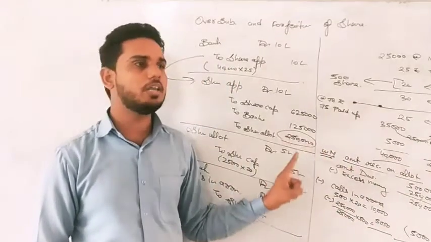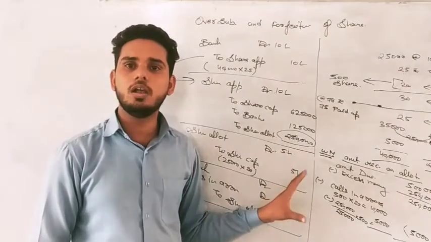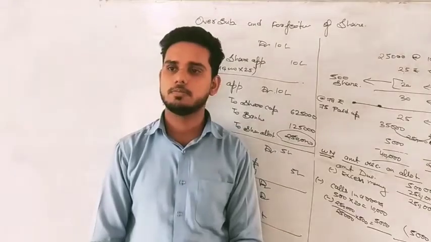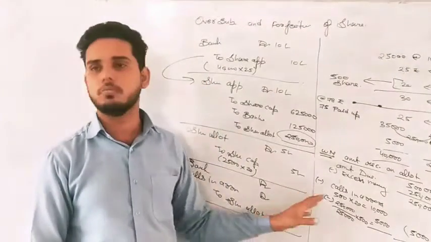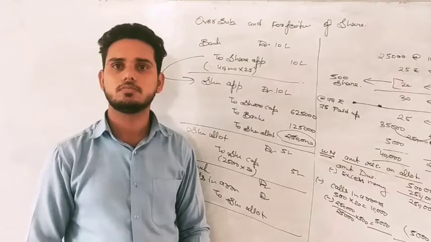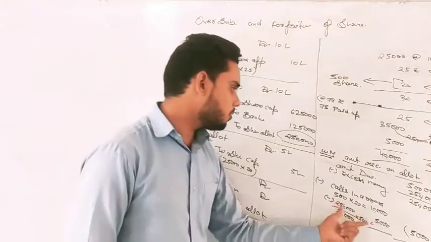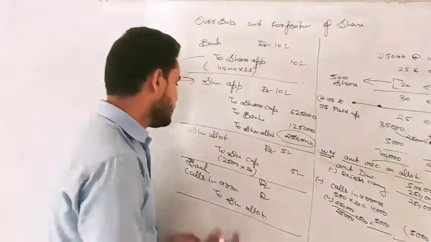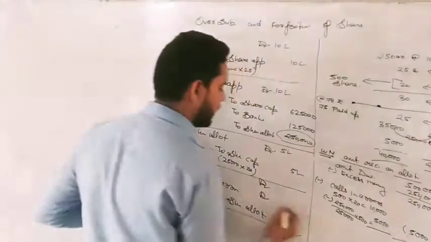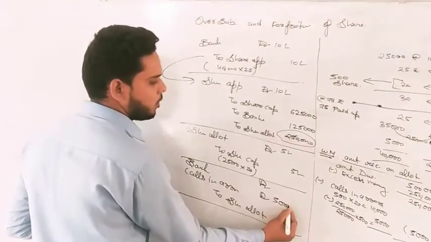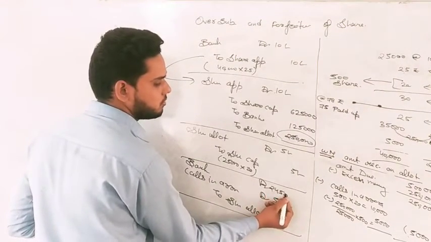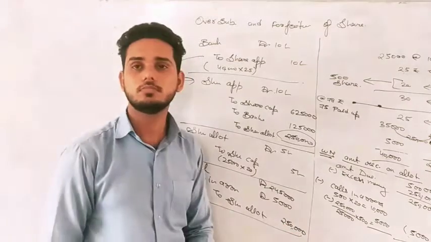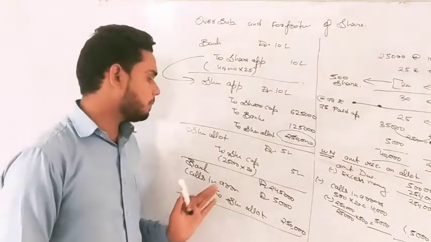This is the only thing that you need to learn for the forfeiture of those shares which were oversubscribed, because there is nothing new other than this. If you got what the calls in arrear is now, then other things are easy, right? Okay. So what are the calls in arrear? This 5,000 is the calls in arrear, right? And the amount we receive is 2,45,000. So this will be 2,50,000. Any confusion? Allotment is clear now.